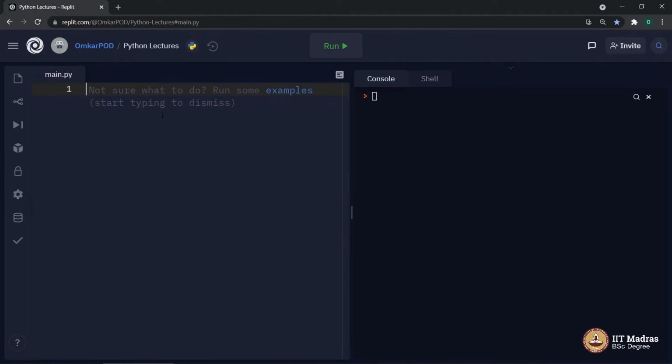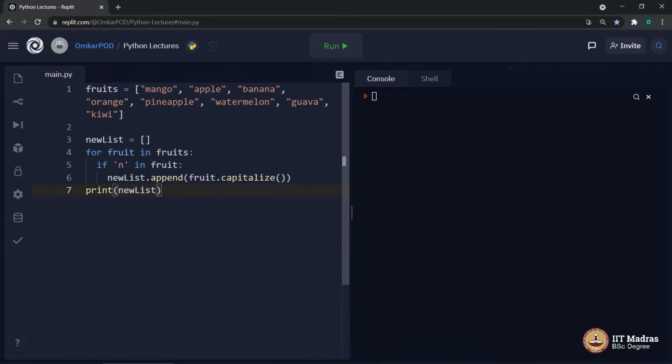Let's clear the screen. And now look at this particular code. Once again, I am using that same list called fruits. I created a new list called new list. Then I am iterating over this particular fruits list. And if the character n exists in any of the fruits, I am appending that particular fruit to this list. In addition to that, at the time of adding that fruit into a new list, I am also capitalizing that particular word. As in, the first letter of each fruit will become an uppercase letter.